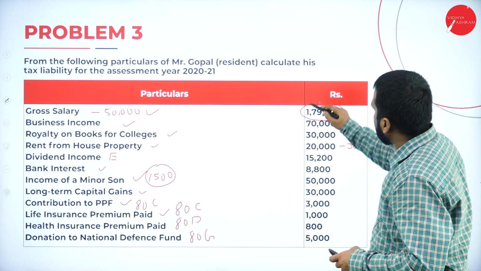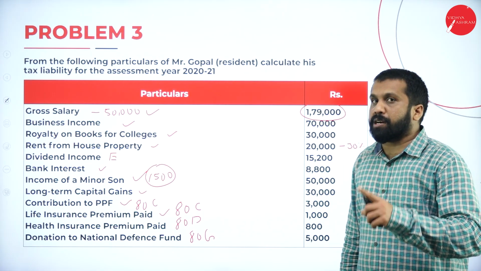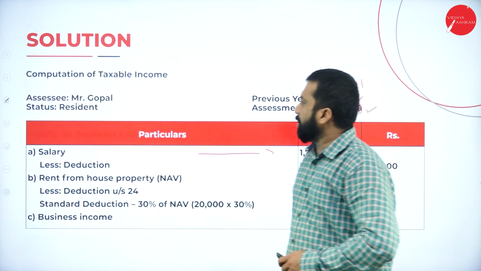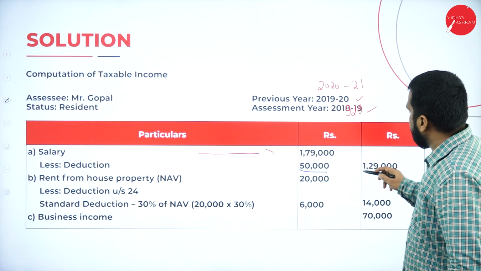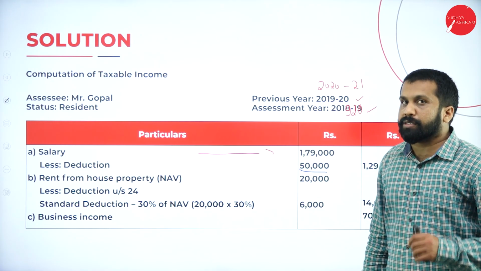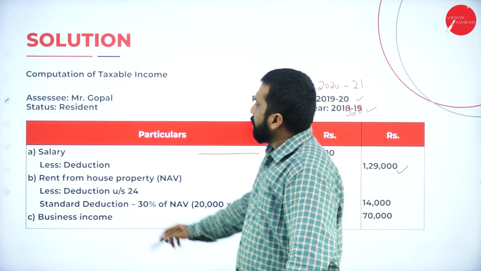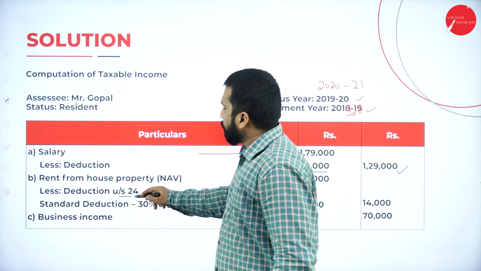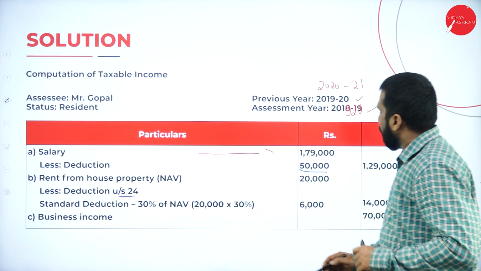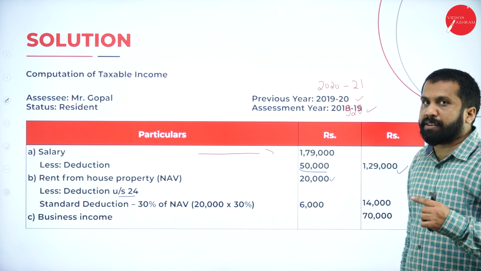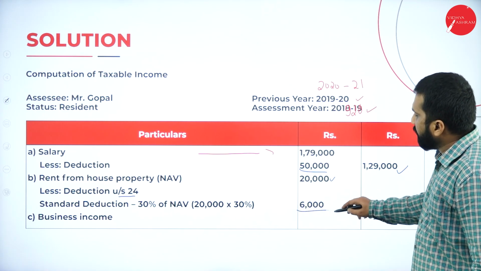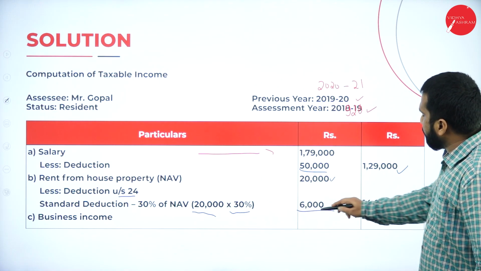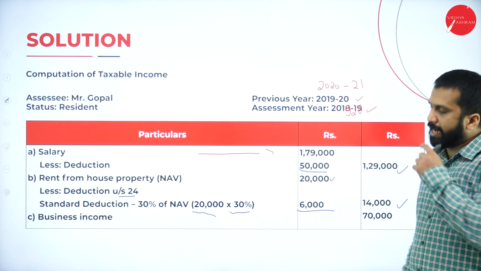1,79,000 as per the question, minus what? Minus 50,000 standard deduction. So we'll go with 1,79,000 minus 50,000. You get 1,29,000. Salary we have completed. Rent from house property, net annual value. Deduction under section 24, that is 30%. Now, house property is 20,000. Calculate 30%, it will be 6,000. 20,000 multiplied by 30% is 6,000. 20 minus 6 will get 14,000.